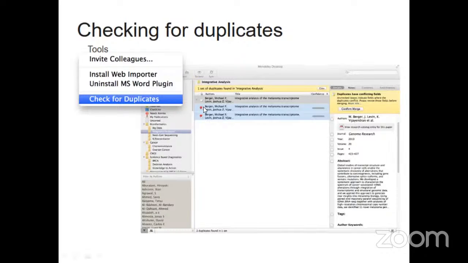And here, this one is checking for duplicates. Suppose you have already loaded a paper and the same paper has been loaded again; that can be avoided. How to avoid it: there is an option in the Tools menu called Check for Duplicates. If you click that, the duplicate journal papers will be removed. So in this way you can use this.